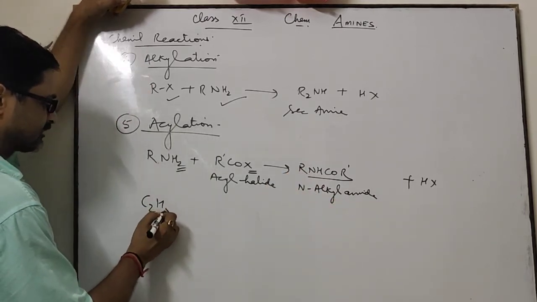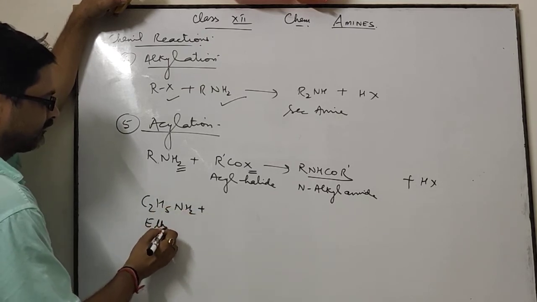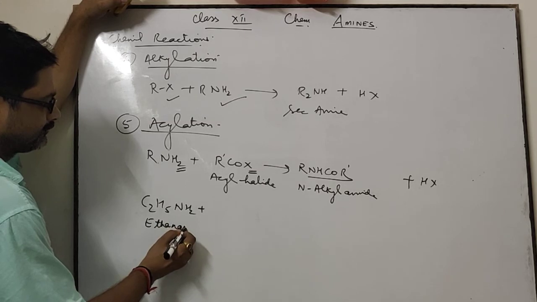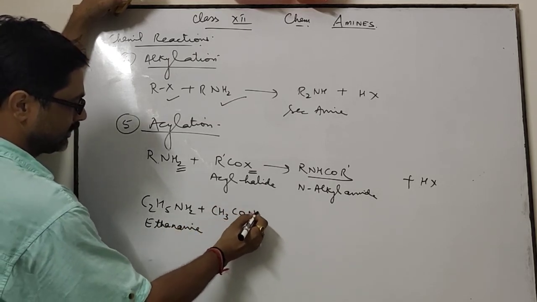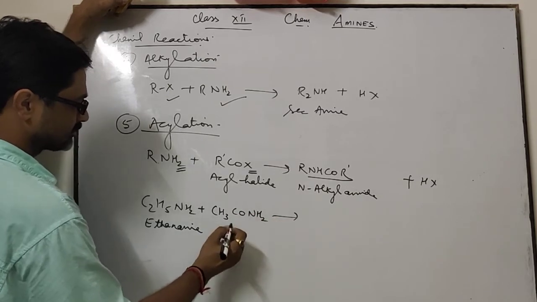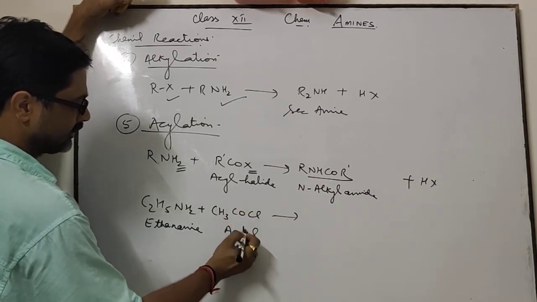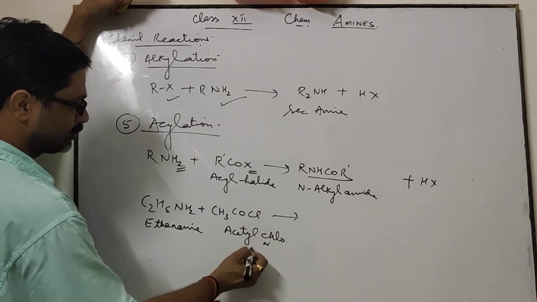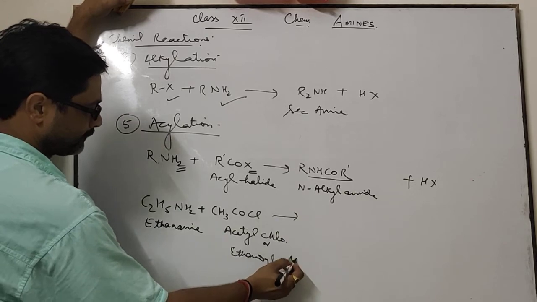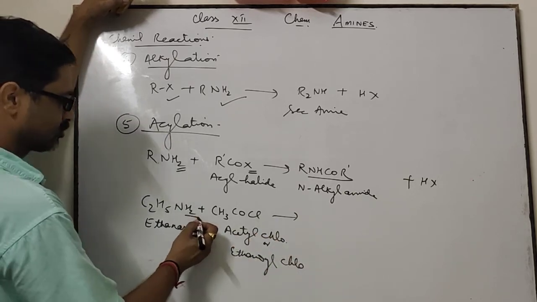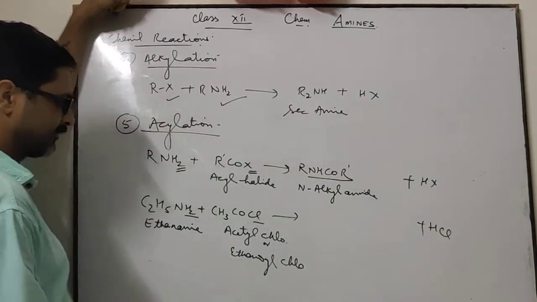With the help of this example, we can clarify it. Ethanamine, and here CH3COCl, acetyl chloride, or you can say ethanoyl chloride. This hydrogen is replaced with chlorine in the form of HCl.